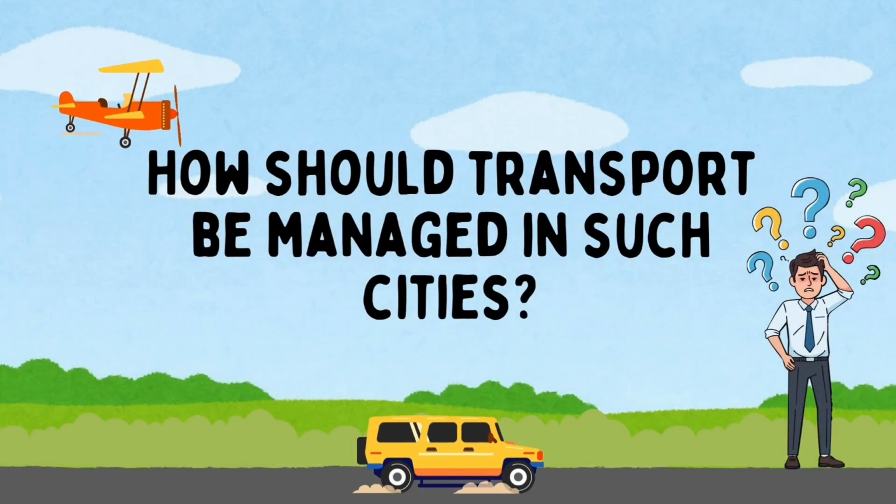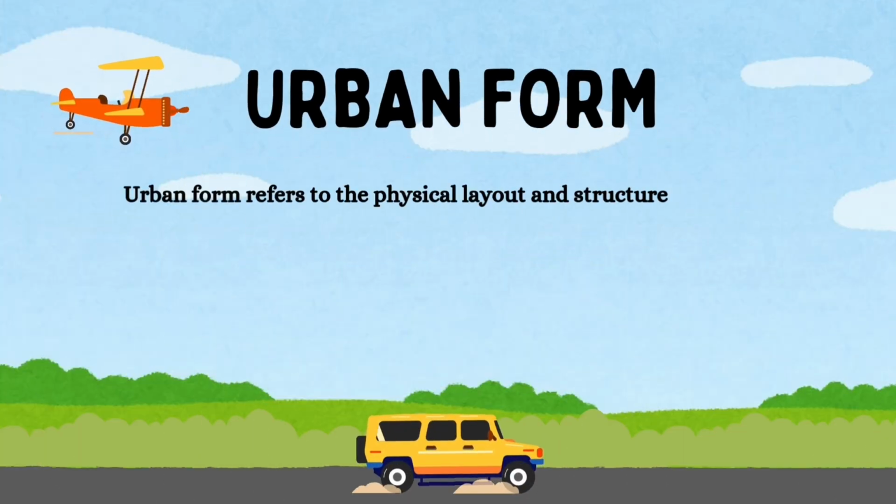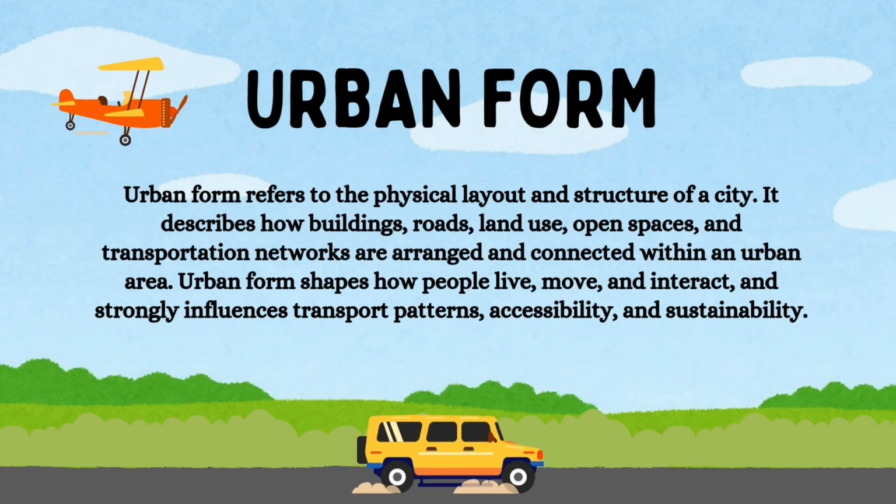This raises an important question: how should transportation be managed in rapidly growing cities? To answer this question, we need to understand the concept of urban form. Urban form refers to the physical shape and structure of a city. It includes buildings, roads, land use patterns, and transportation networks. In simple terms, urban form determines how a city is organized and how people move within it.